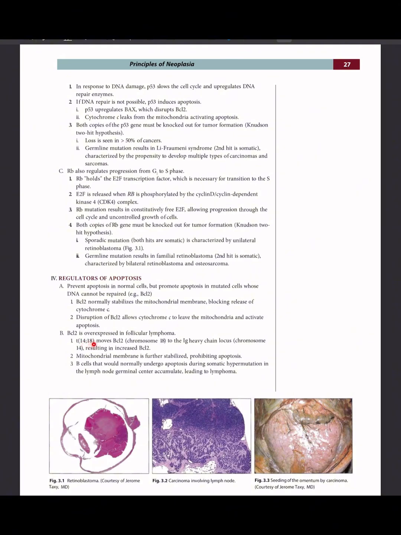T(14;18) moves BCL2 from chromosome 18 to the immunoglobulin heavy chain locus, chromosome 14, resulting in increased BCL2. Mitochondrial membrane is further stabilized, prohibiting apoptosis. B cells that would normally undergo apoptosis during somatic hypermutation in the lymph node germinal center accumulate, leading to lymphoma.